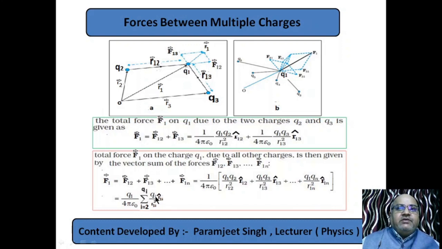So students, correct this. So this is the force between multiple charges. Some typographical mistake is here: i from 2 to n.